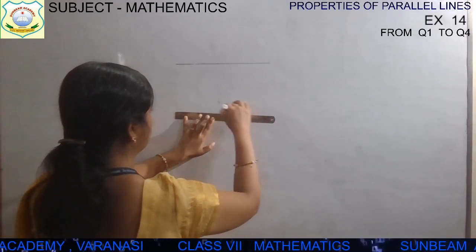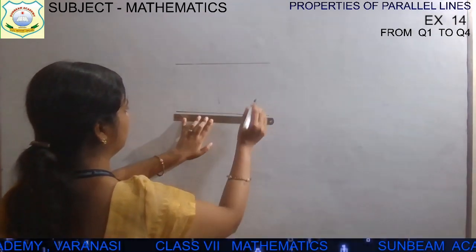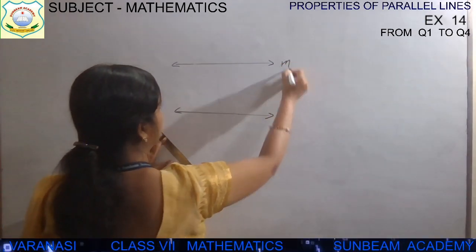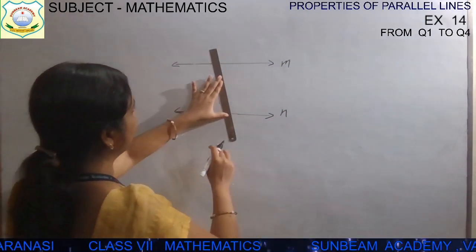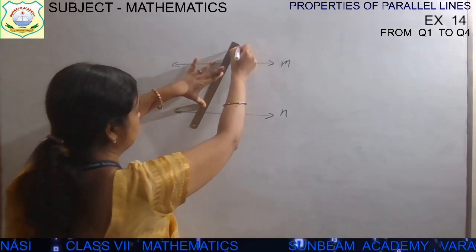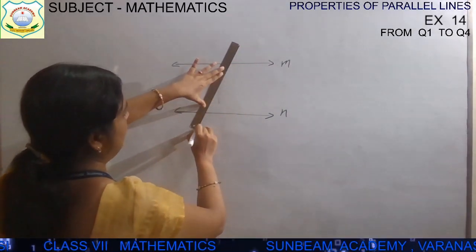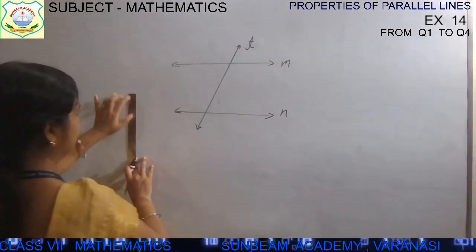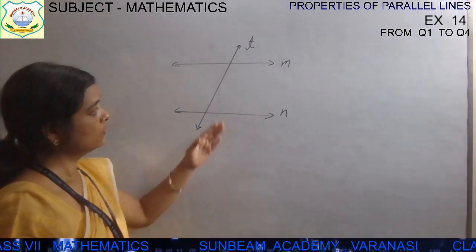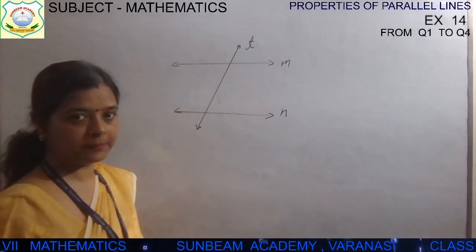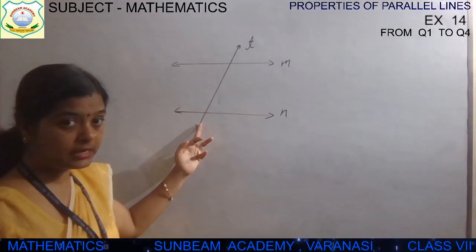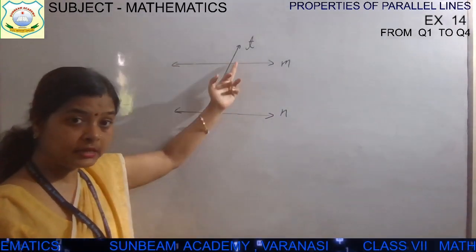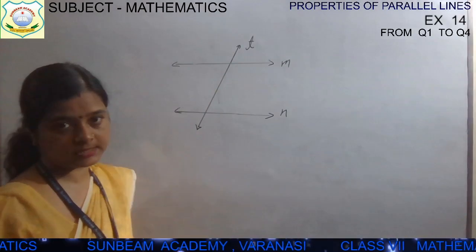These two are parallel lines. Now these two are the lines M and N, and if a line intersects these two lines at two distinct points, then this will be the transversal line. Now they are parallel lines. I have considered that they are parallel lines, and this line is the transversal line. Why is this line the transversal line? Because this line cuts two different lines at two distinct points.